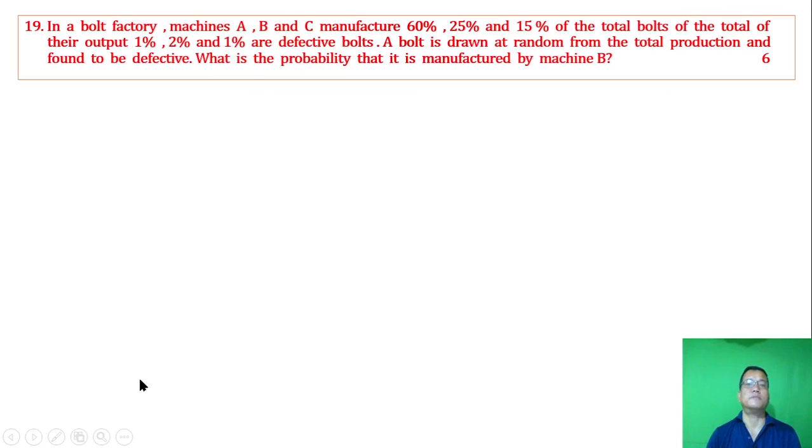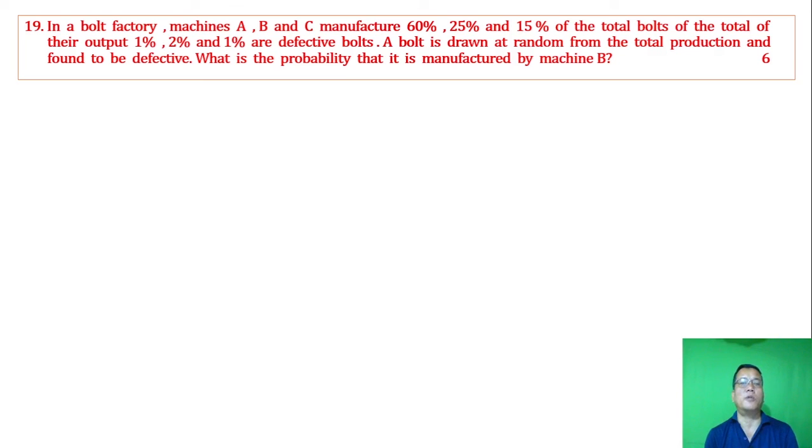Question number 19. In a ball factory, machines A, B, and C manufacture 60%, 25%, and 15% of the total balls. Of their output, 1%, 2%, and 1% are defective balls. A ball is drawn at random from the total production and found to be defective. What is the probability that it is manufactured by machine B?